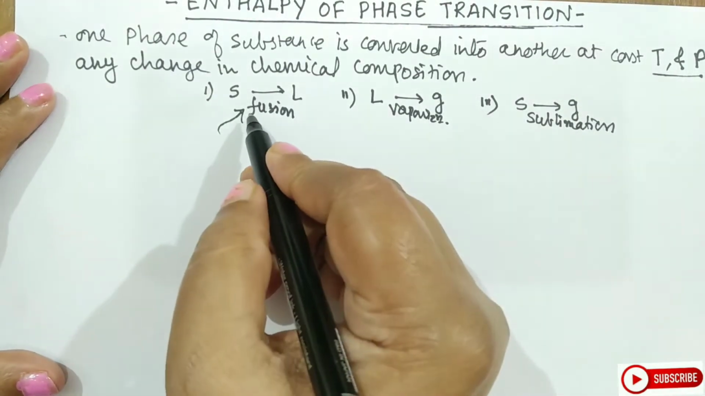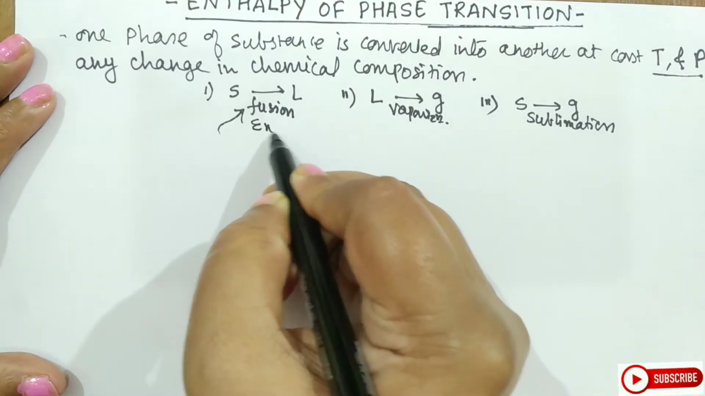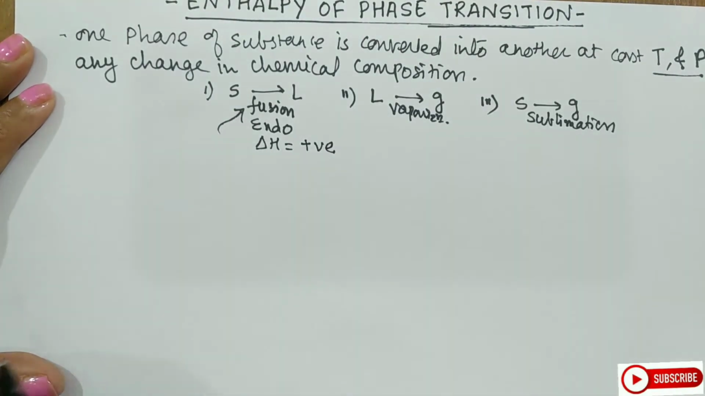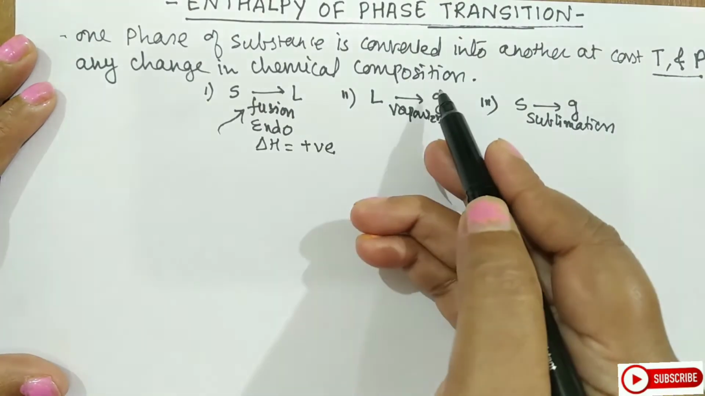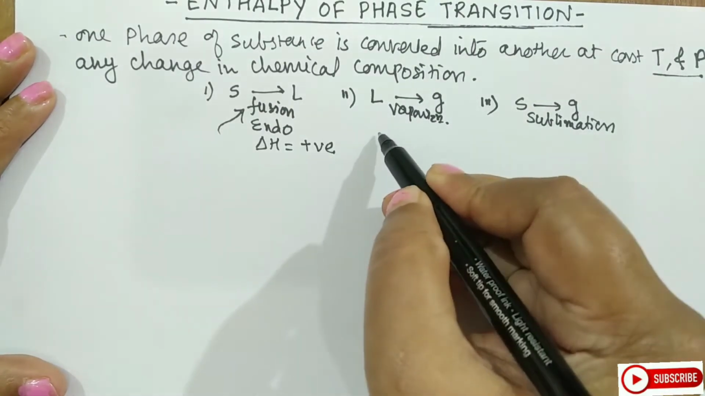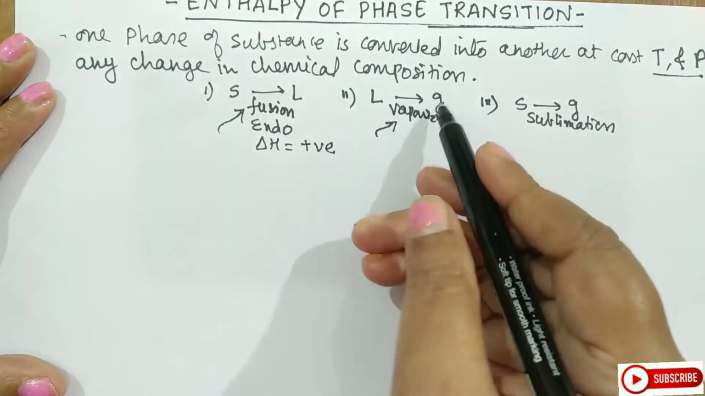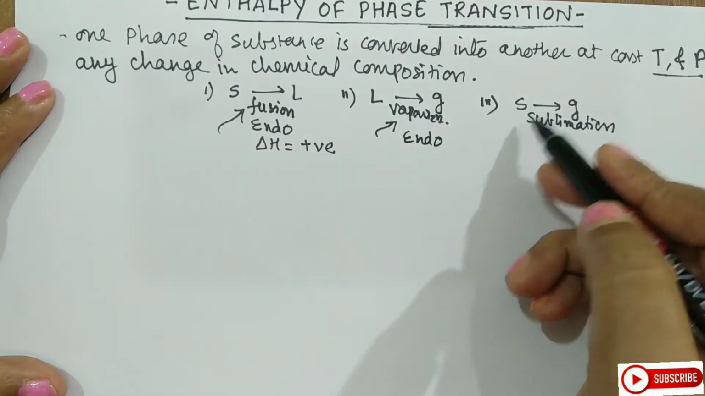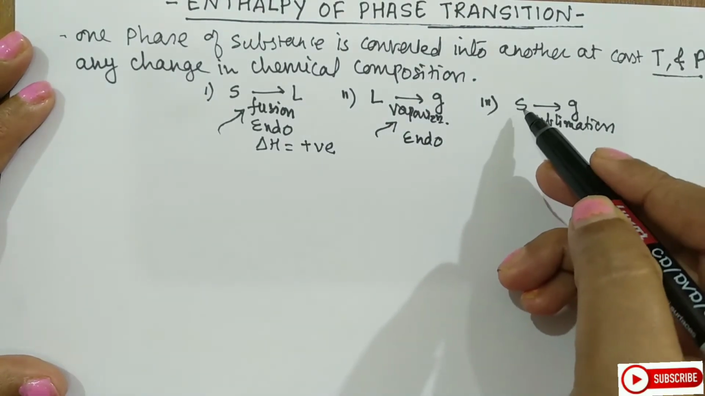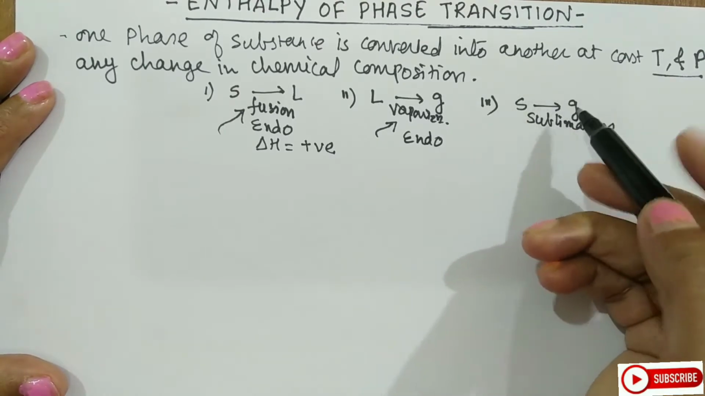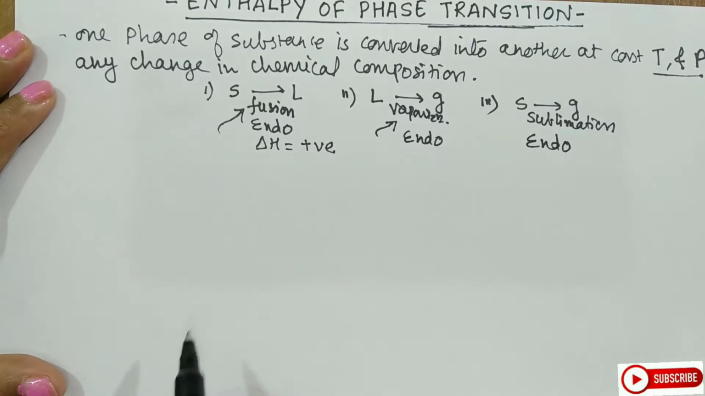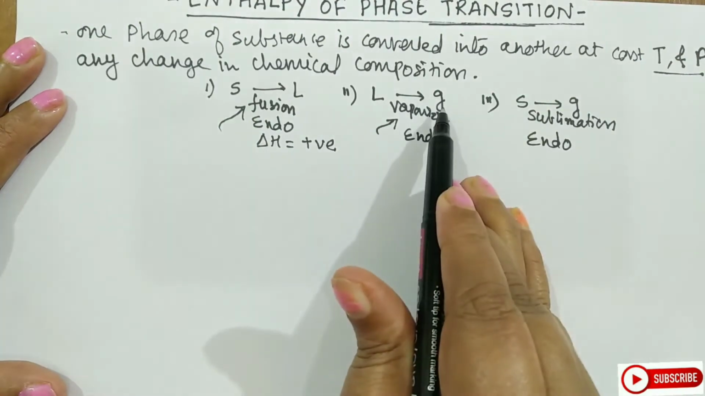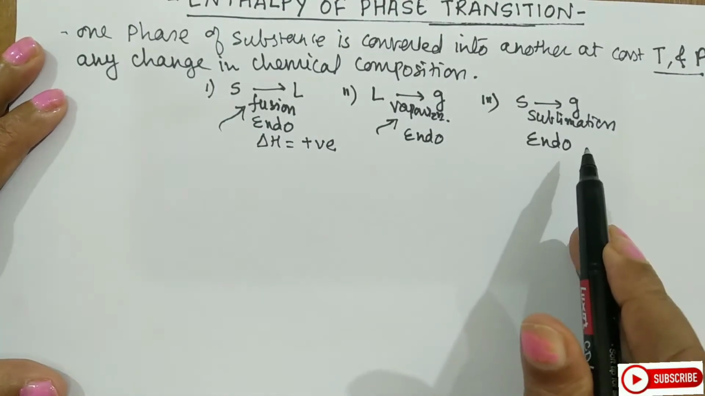Now here if you see, when a solid gets converted to liquid, you need to supply heat to the system, and therefore enthalpy of fusion is an endothermic reaction, and so its delta H value must be positive. Liquid to gas, means you have to again supply heat for this transition, so this is also an endothermic reaction. Solid to liquid and then liquid to gas also requires heat, so this is also endothermic. So all the forward transitions, whether solid to liquid, liquid to gas or solid to gas, are endothermic.